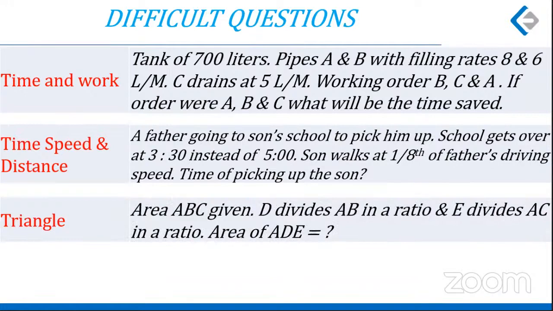Triangles. Area of triangle ABC is given. There's a point D on AB which divides it in a particular ratio. And there's a point E which divides AC in a particular ratio. And a new triangle ADE is formed. Two points are there on two sides, so a new triangle is formed with a common vertex. What is the area of that triangle?